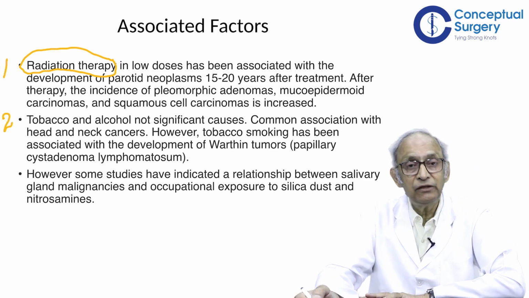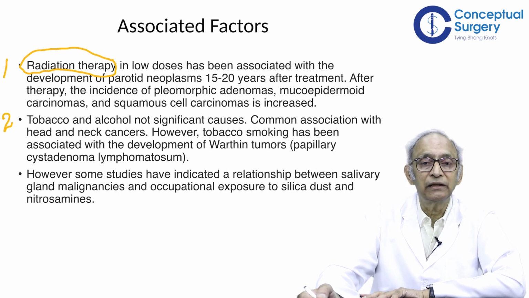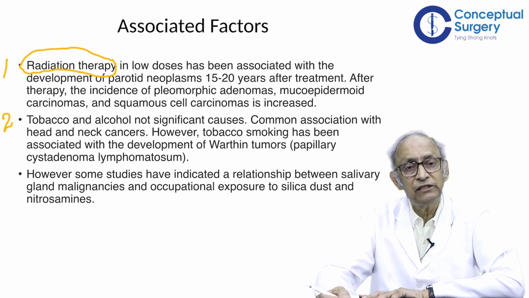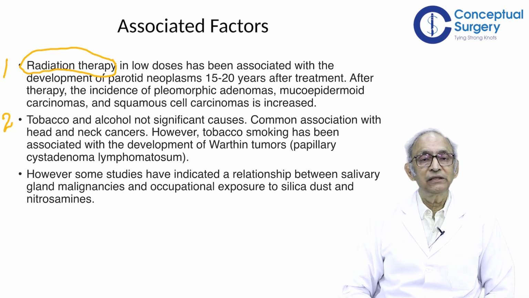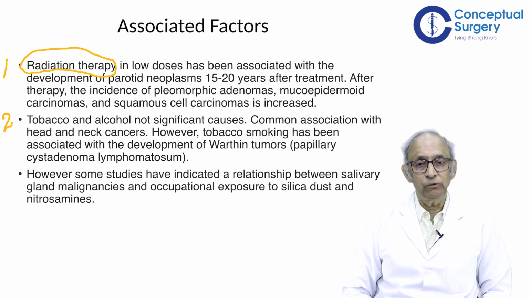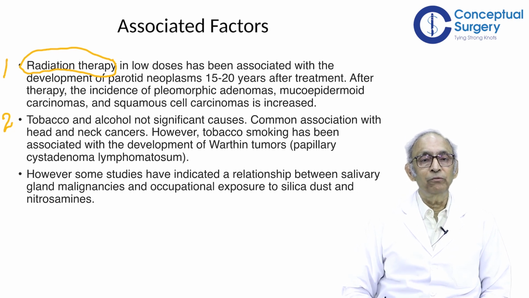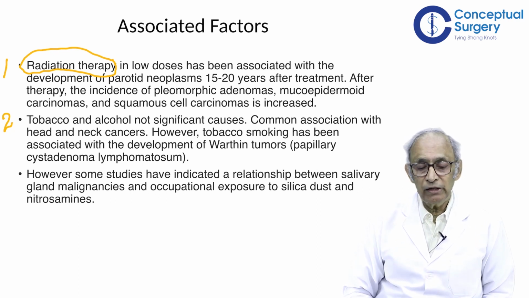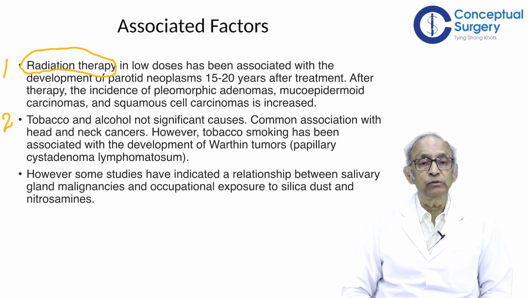Second factor, regarding tobacco and alcohol, normally these are very closely found to be associated in head and neck cancers. But this kind of association is not very clear in salivary gland neoplasms. Like tobacco smoking has been associated with the development of Warthin's tumor, that is papillary cystadenoma lymphomatosum. I'll show you the histology of this particular tumor and you will understand why it is being named like this, papillary cystadenoma lymphomatosum. Right, so it has tobacco smoking probably associated with this, but other than this, there is no clear-cut association between tobacco and alcohol with salivary gland tumors.